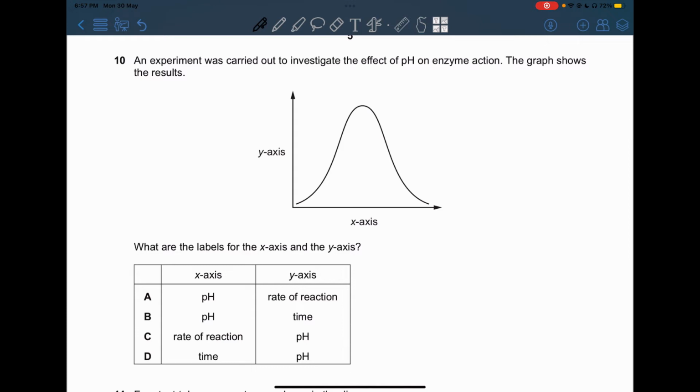10. An experiment was carried out to investigate the effect of pH on enzyme action. The graph shows the results. Now, as I told you in paper 6, you always have to have the independent variable on the x-axis. So over here, the independent variable is the pH. So we're going to be choosing between A and B options. The y-axis is going to be the dependent variable. So our answer will be A for this question.